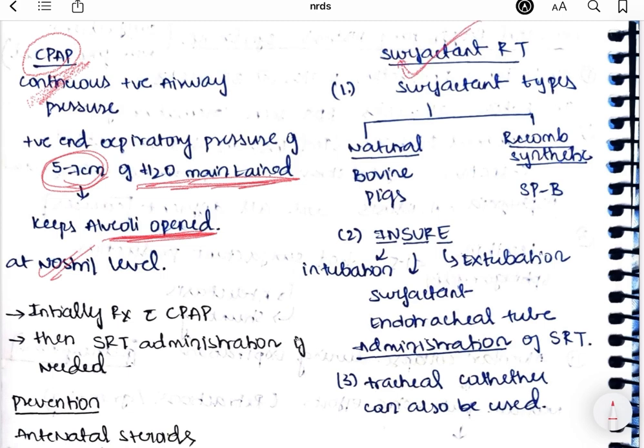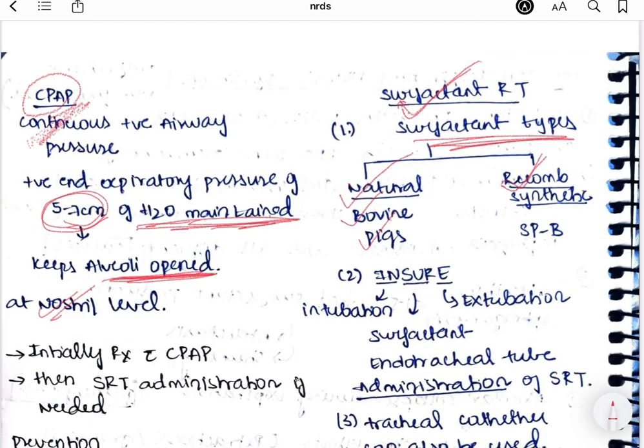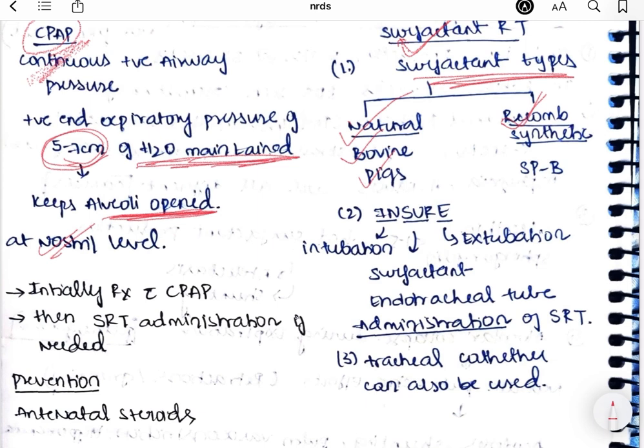Now coming to SRT. Two types of surfactant, one is natural and second is synthetic. In the natural, it is bovine extract. In the synthetic, it can be obtained by recombination. How can you give the surfactant? It is by two methods. One is INSURE and second is by catheter.